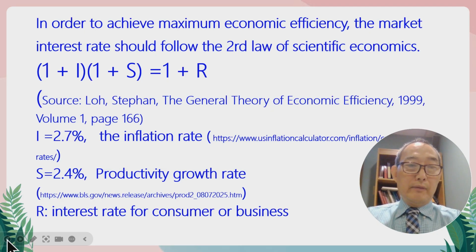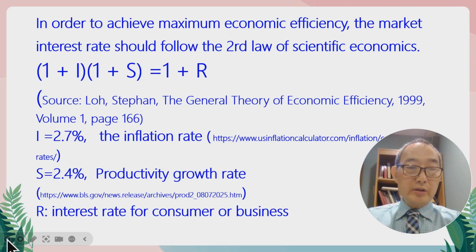I equals 2.7. I is the inflation rate. 2.7 is the current inflation rate. Today is August 2025. Based on the website, the inflation rate is 2.7.